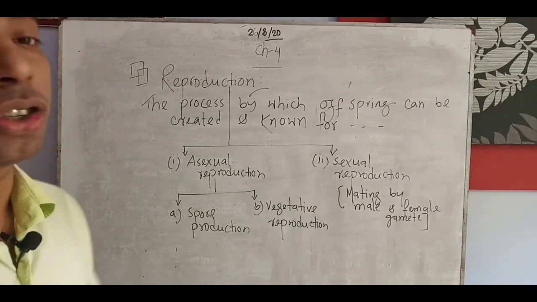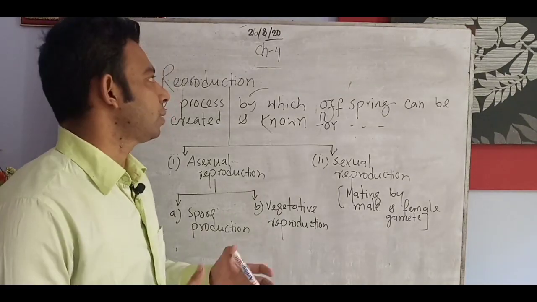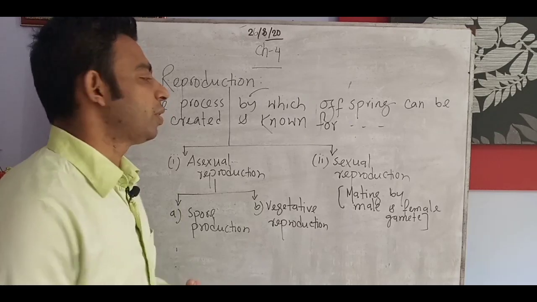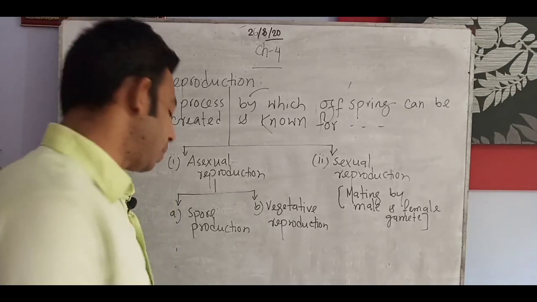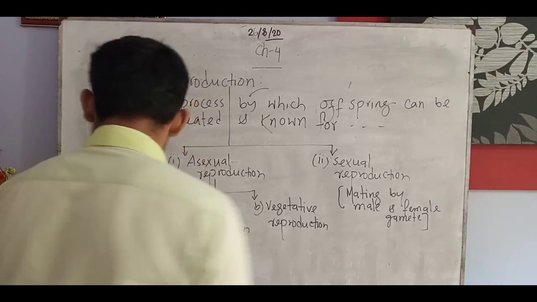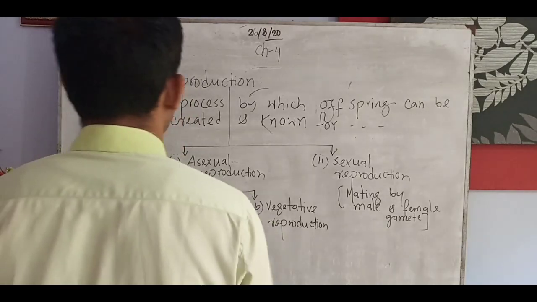So this is the general category, general kinds of reproduction types. Now we will try to understand the specific ones one by one, and the very first one is asexual reproduction.